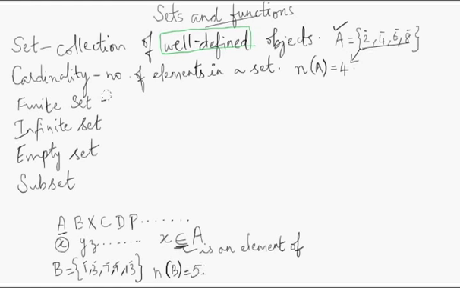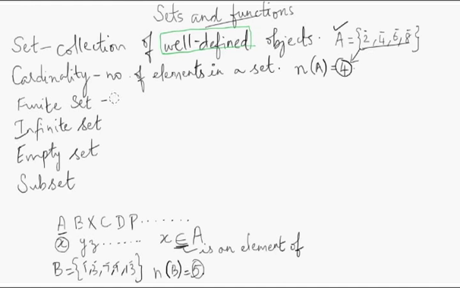Next, finite set. Now we saw that set A had 4 elements and set B had 5 elements. So here these two numbers, this 5 and this 4, these two are countable. You know there are only 4 elements and you know there are only 5 elements in this set. So such sets are called finite sets. That is, sets that have a finite number of elements in them. Okay, so it should be well defined.